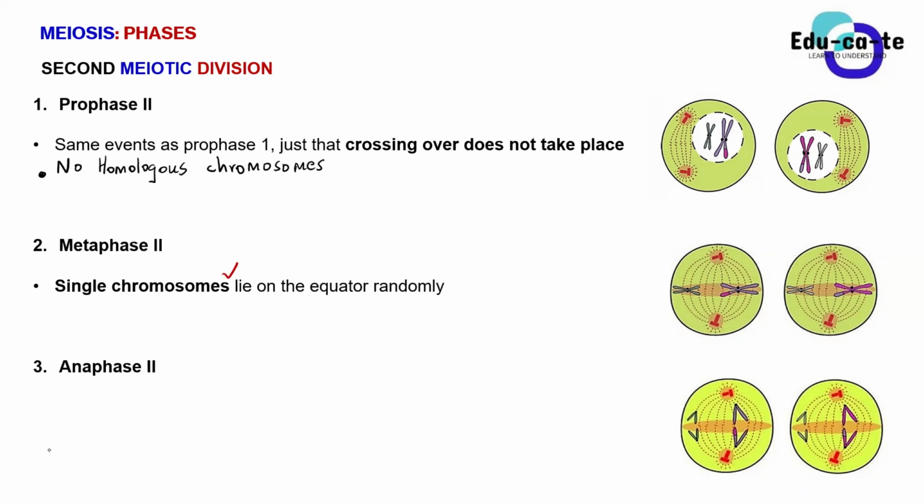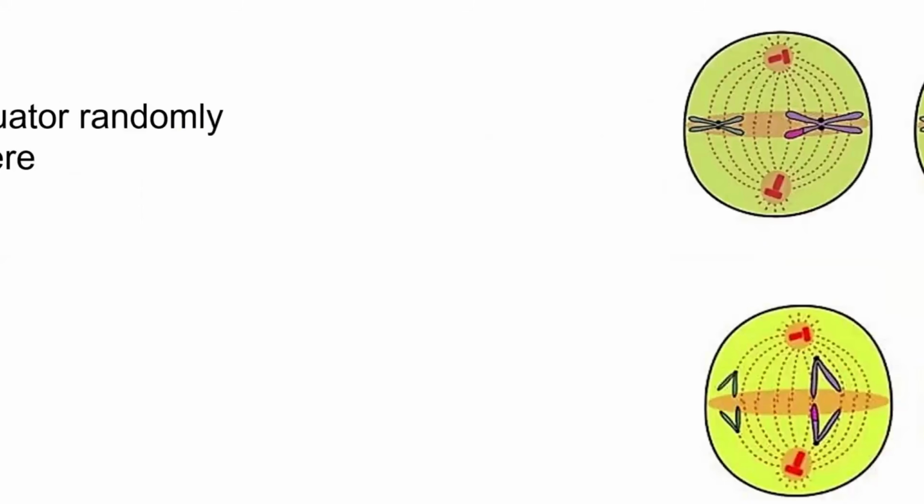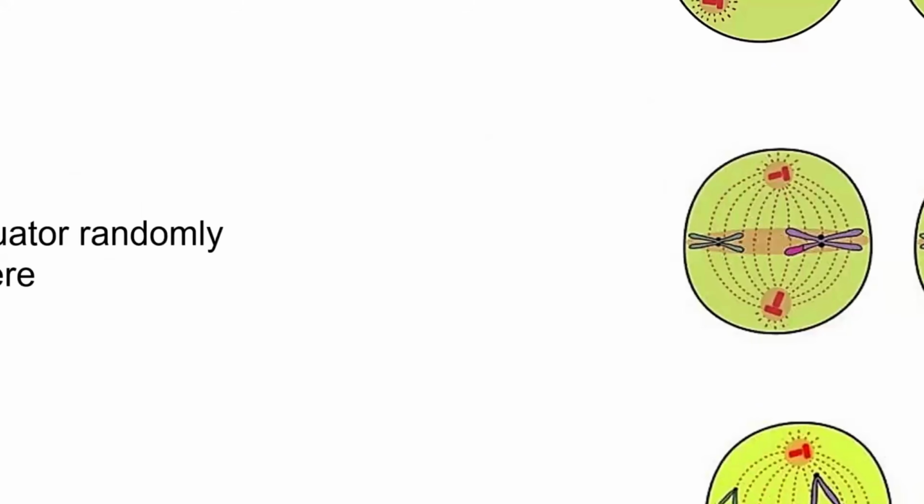Yes. Be very careful, guys, when answering questions. There are certain keywords that you need to highlight to show that you understand the difference between these two phases. Similar events are happening in metaphase, but the specification here is that they are lying singly. The spindle fibers will still attach to the centromere in the same way, just as they did during metaphase 1. So the spindle fibers will just attach to the centromeres of these single chromosomes.